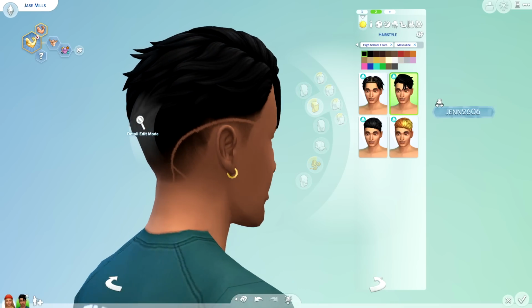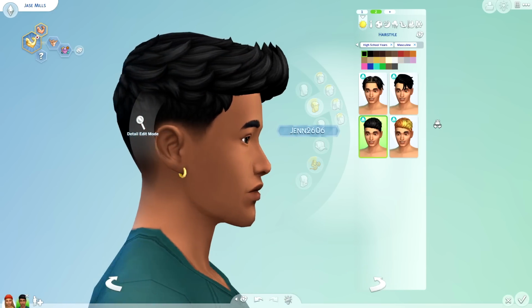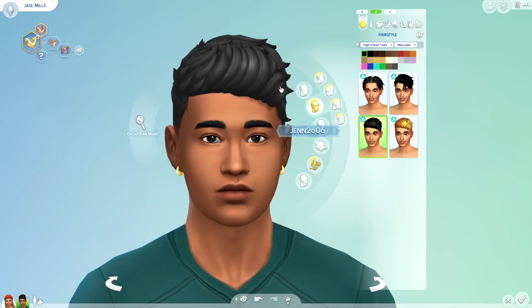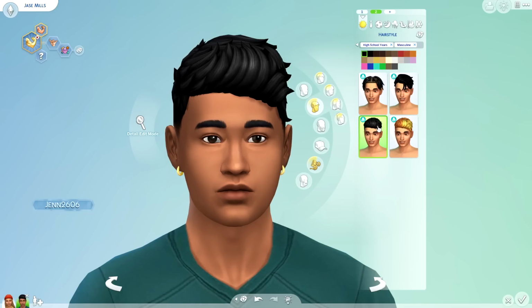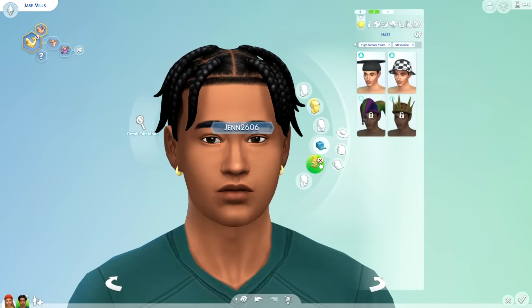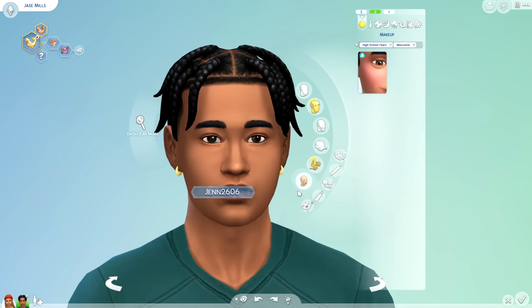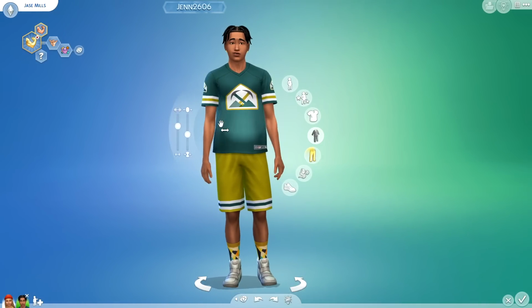You guys already saw this hair a little bit earlier, and this is the solid swatch or solid version of the hair that I showed you guys in the female category that was on the sim in the trailer. I actually really like this hair. It kind of reminds me of like a surfer or maybe like a skater boy type of hairdo, you know what I'm saying? So yeah, I do like the hairs. I just wish there was a few more, just like a couple more maybe, possibly. You already saw the hats, same old accessories, nothing new there. The boys do have access to the blush if you wanted to add that in as an option.